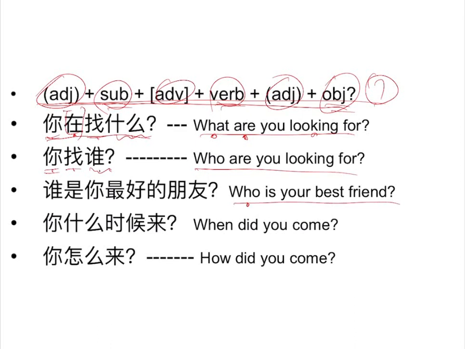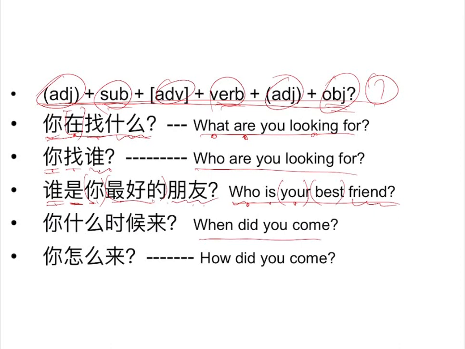Here who is the subject, 谁 means who. 是 is, 你的 your, 最好的 best, 朋友 friend. 谁是你最好的朋友. So this is who is your best friend.